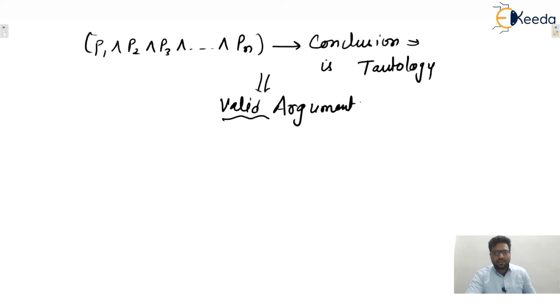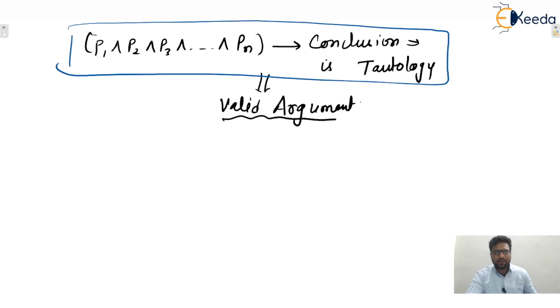Otherwise the argument is not valid. So remember guys, the conjunction of all premises implies conclusion must be a tautology. Then the argument is valid. Otherwise that argument is invalid. I hope this one is clear to everyone.